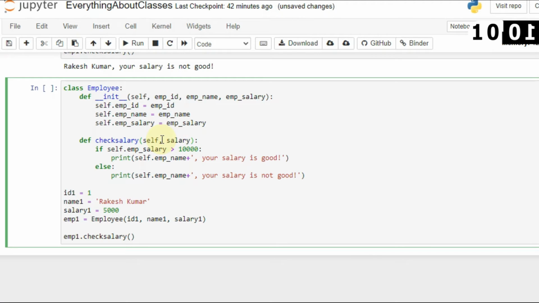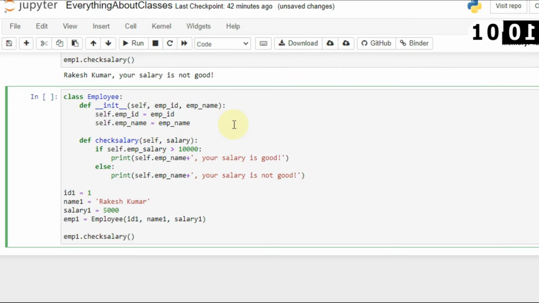So I will just simply use salary, and I will remove salary from here, because I don't want to pass 3 parameters. I will only pass name and employee ID. So I can also remove this, and let's say I want to pass salary, and here you don't have to associate with classes. Now you are not dependent on the class, you are simply dependent on salary. So you can see that if the given salary is greater than 10,000, then your salary is good. Otherwise it will print your salary is not good. You can still access your name here. As you can see, it is getting very complex, but you don't have to be confused. Just focus on these things and see how it works.